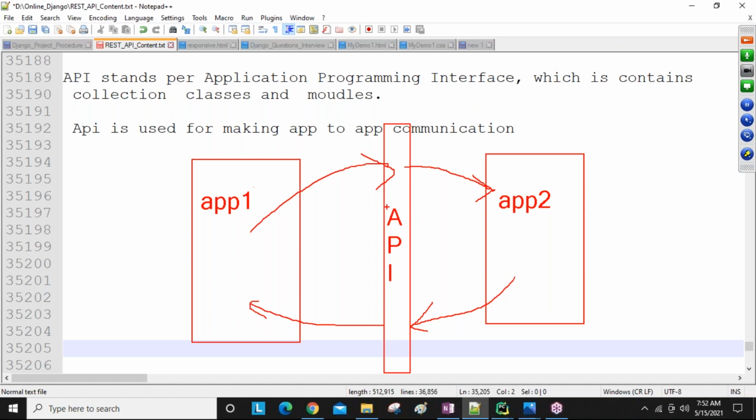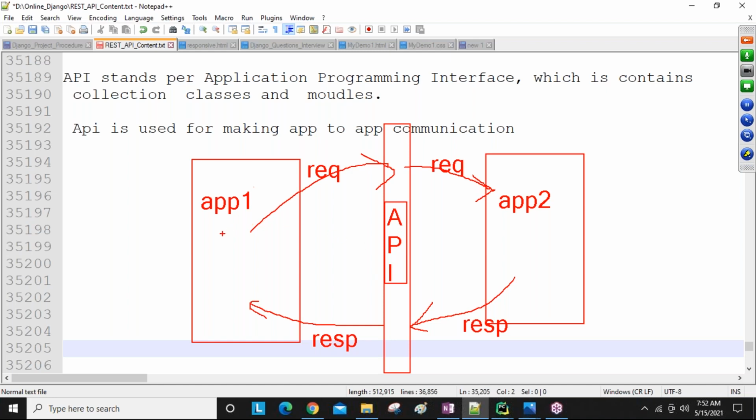The API's primary goal is taking the request in the form of JSON and sending that JSON request to app 2. Then app 2 gives the response in the form of JSON, and the same JSON response is sent back to app 1. In the API, all of it is JSON type data.